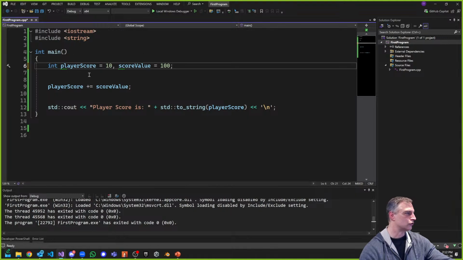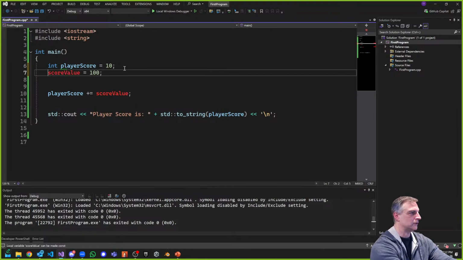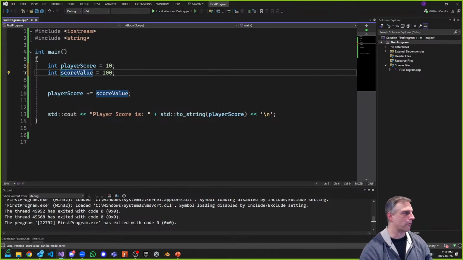The question is, should you do this? What are you saving? A line of code? My answer to you guys is, please don't do this. Yes, you can. You can totally do this, but I recommend this as it is much clearer.